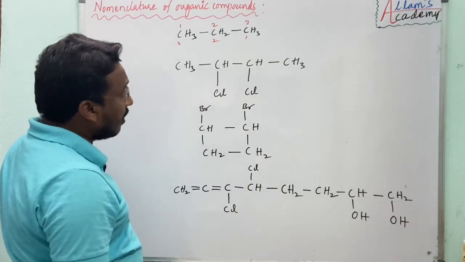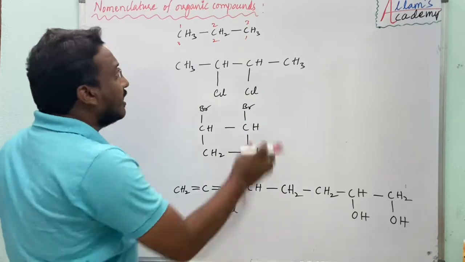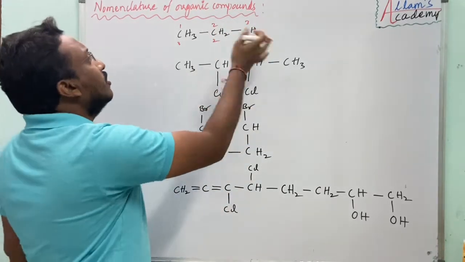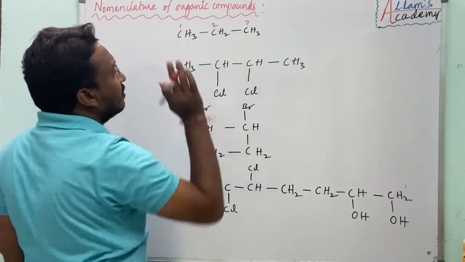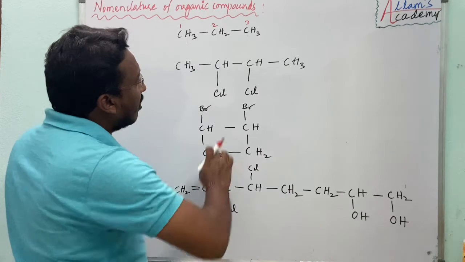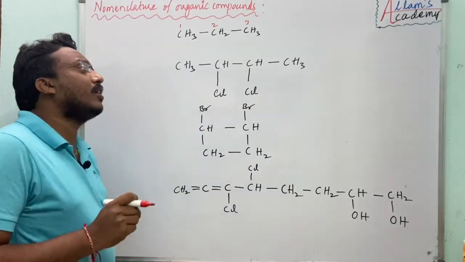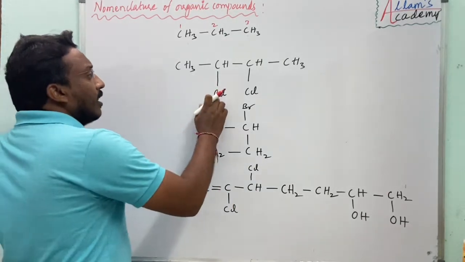Right. But here, see here substituents. In this case, you can give the numbering from left to right or right to left, whatever it may be. So I have given right to left, 1, 2, 3. In the second example, here we have 2 substituents. That means we have to give the minimum number for given substituent.